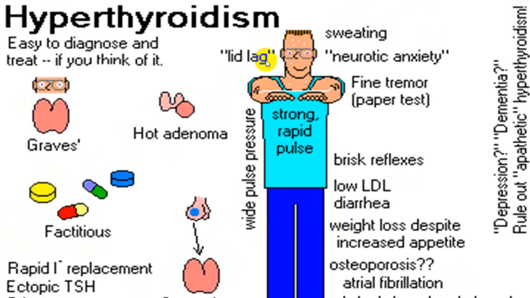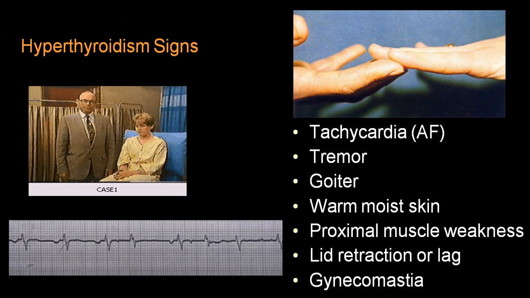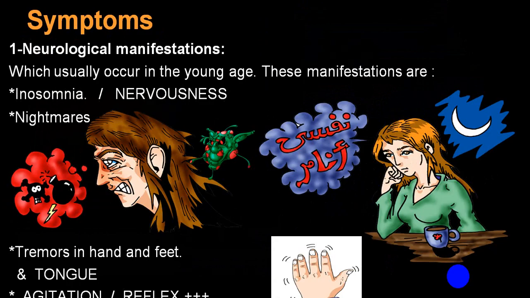You will have lid lag sign, fine tremors, sweating, excitability, anxiety, brisk reflexes, low LDL, diarrhea, weight loss, osteoporosis, atrial fibrillation, wide pulse pressure, all those things you will see. Tremors, tachycardia, irregular pulse, goiter, warm moist skin, muscular weakness, lid lag sign, lid retraction, and in some persons you can even get gynecomastia. So all these are shown in a different picture way.